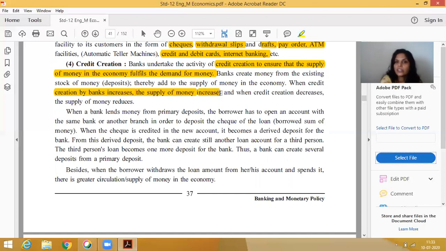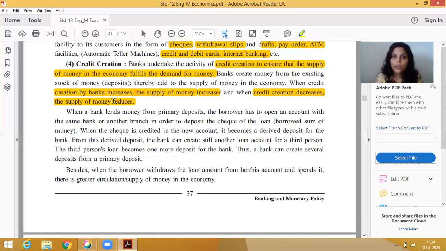When credit creation decreases, money supply also decreases. When the bank does not lend money again and again, obviously money supply will decrease. So credit creation and money supply have a positive relationship.